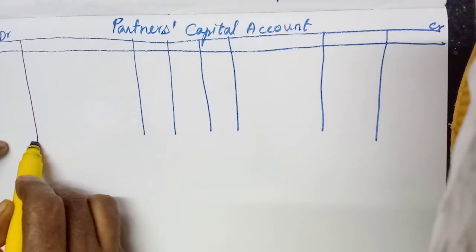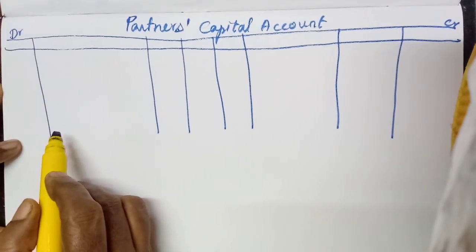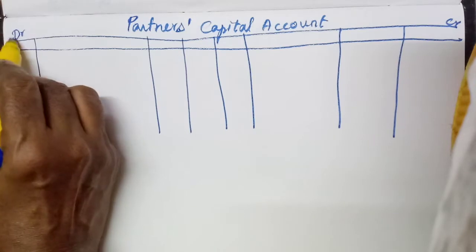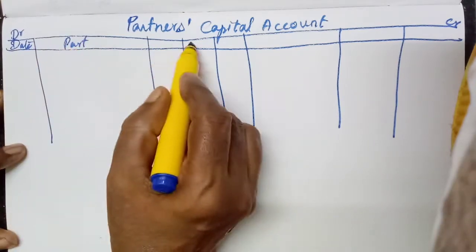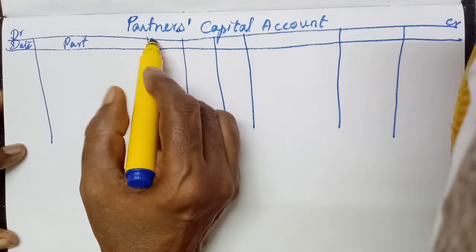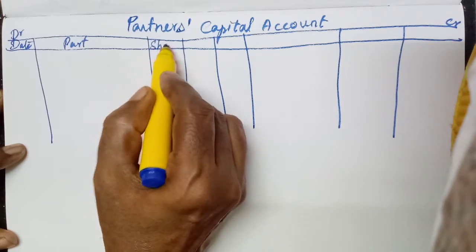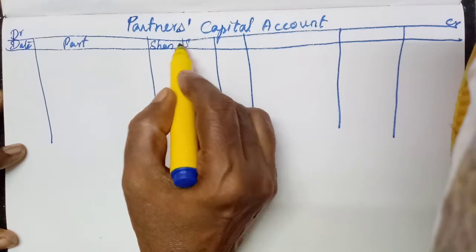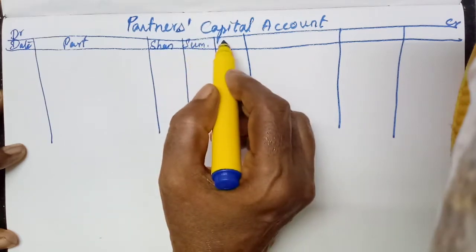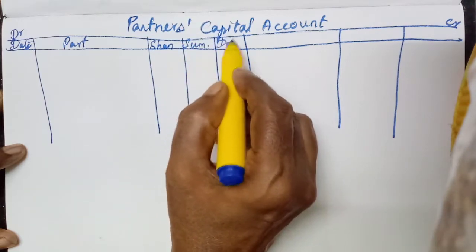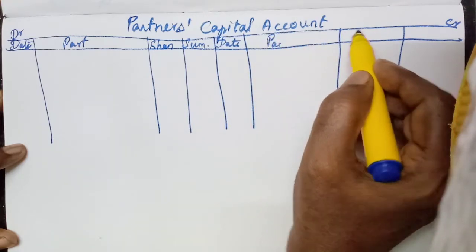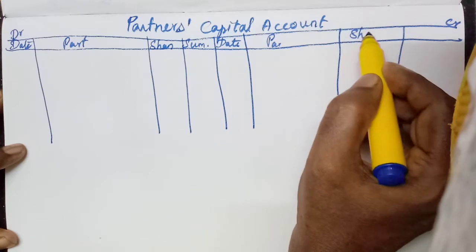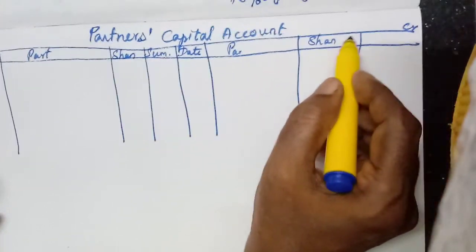Then the date, particulars, and the partners' names we should write: Shanti, Sumati. Then date, particulars, Shanti, Sumati.